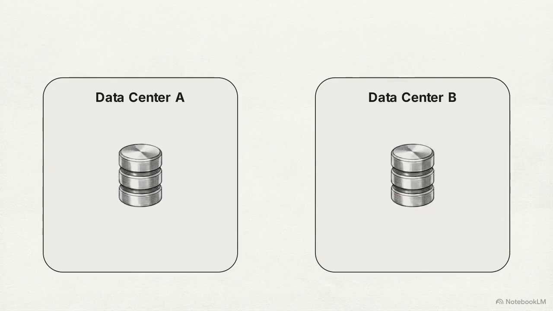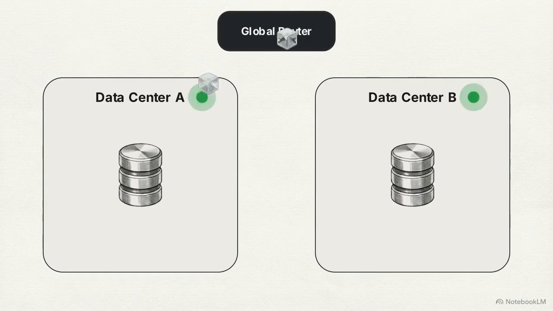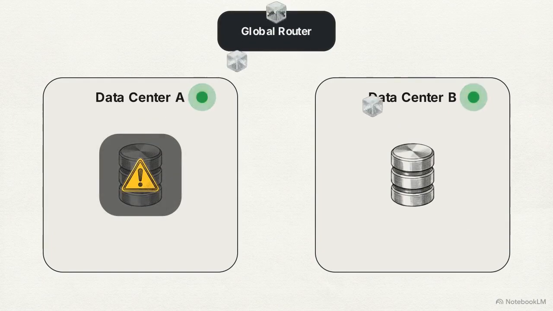Let's view this macro architecture in action. We have DCA and DCB operating in parallel. A continuous automated health test constantly pings the critical infrastructure dependencies inside each center. Traffic is balanced. A local Elasticsearch index or primary database goes offline inside DCA. Because that dependency was explicitly mapped during the premortem, the local health test fails instantly.